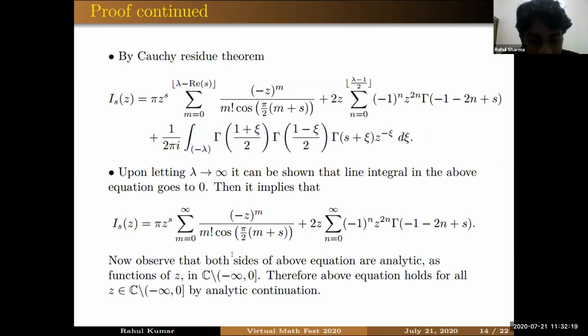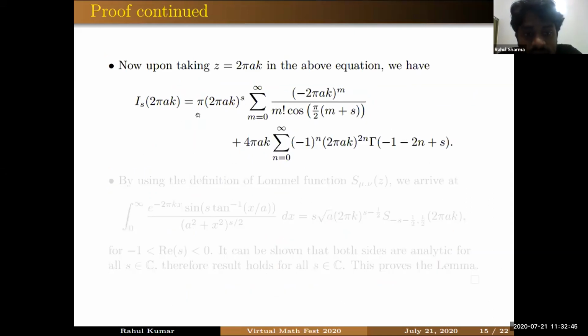It can be observed that this infinite series is an analytic function in this slit complex plane, and this line integral can also be shown to be analytic in this range. So by analytic continuation, we can say that this identity holds for all z in this region. Now we can take z equal to 2 pi ik in this, because our z can be anything in this plane. Upon taking z equal to 2 pi ik in that expression, we find these two infinite series.